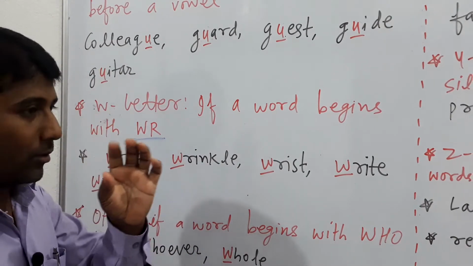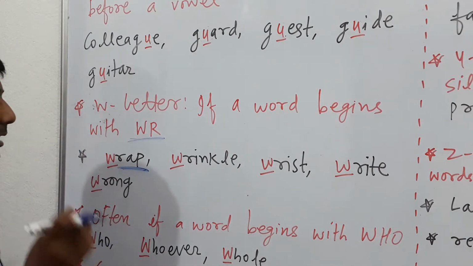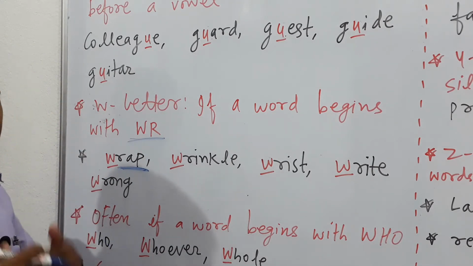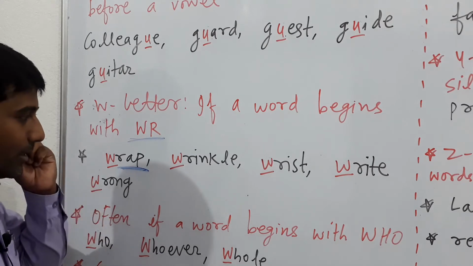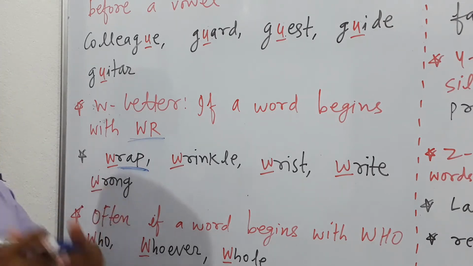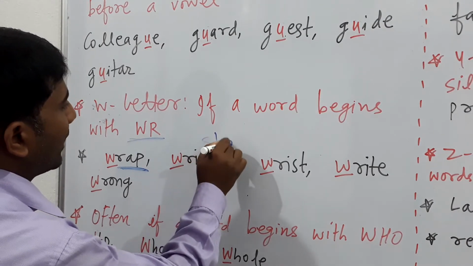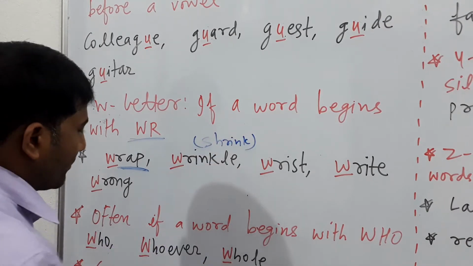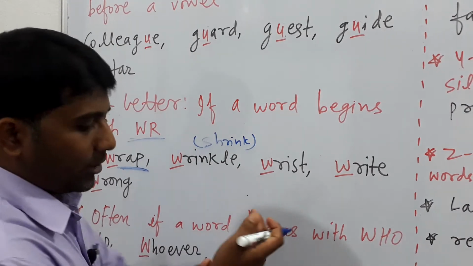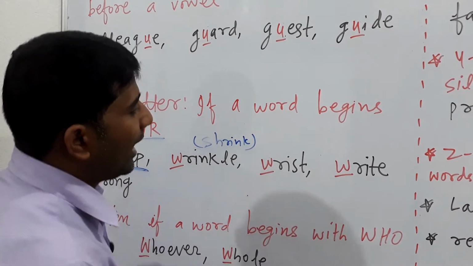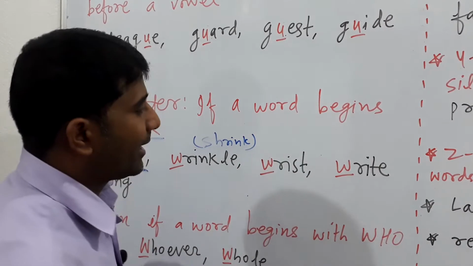Wrinkle, that means when you are growing old, you see your grandfather, your grandmother, it is also called shrink. Now next, wrist, this is called wrist, and write, to note down.